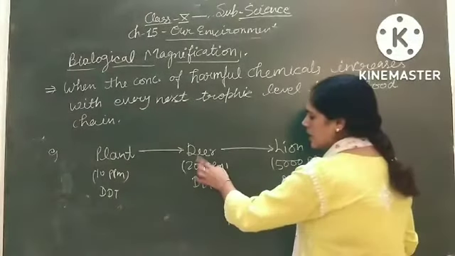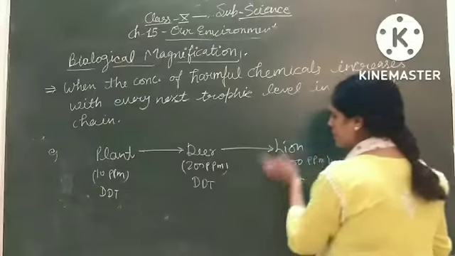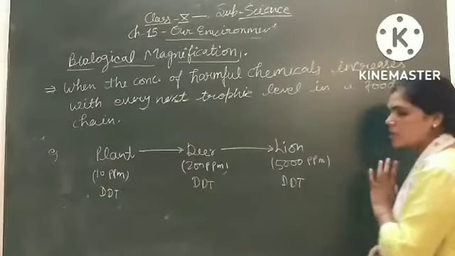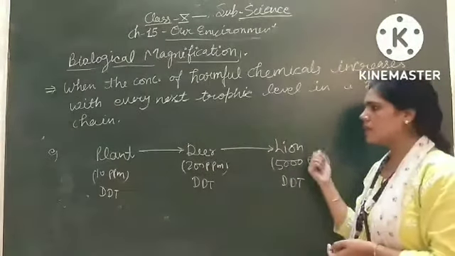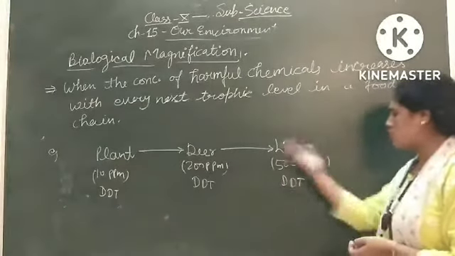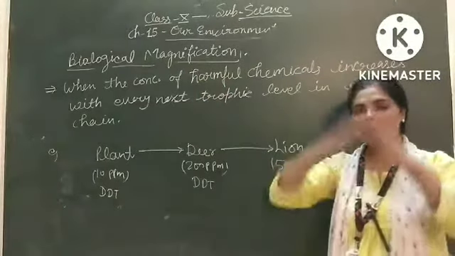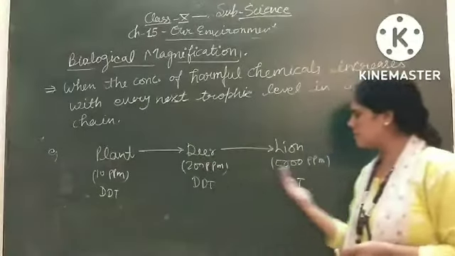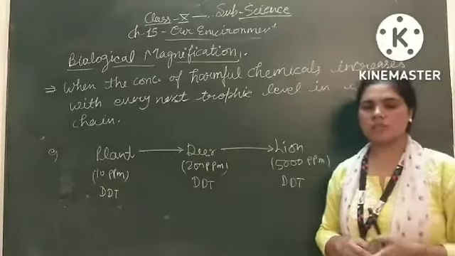As you can see here, in deer there is 200 parts per million of DDT, but in the lion 15,000 parts per million of DDT. So in a food chain, when you move to the next trophic level, the concentration of harmful chemicals will increase. This increase of concentration is known as biological magnification. Magnification means मैग्नीफाई होना, किस चीज का बड़ा होना, तो हर लेवल पर चीज मैग्नीफाई होती जा रही है, इंक्रीज हो रही है. This is biological magnification.